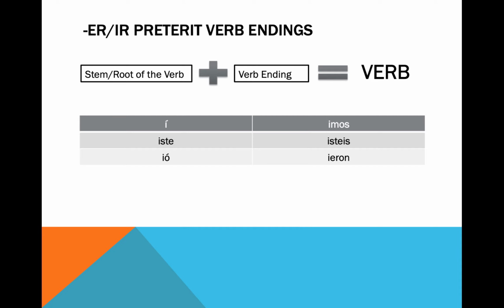So how in the world do you keep it straight if it's present tense or preterite tense? If I say the verb abrir, abrimos in the nosotros form could mean we open the door, abrimos la puerta, or it could mean abrimos la puerta, we opened the door. So how are you going to know? Well, the simple matter of fact is that when we are talking and conversing or reading, we have context. So it does become difficult in sentence practice, but in dialogue and in conversation and in reading, you do know the difference between the present tense and the preterite tense due to context.